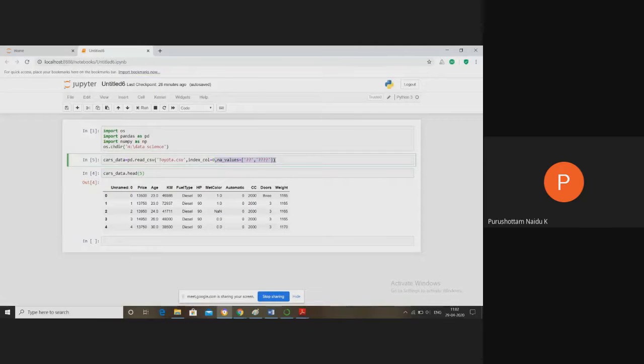We have to identify those. Let's assume we have two question marks and four question marks. If you write a statement like that, then the two question marks and four question marks are automatically replaced by NaN.